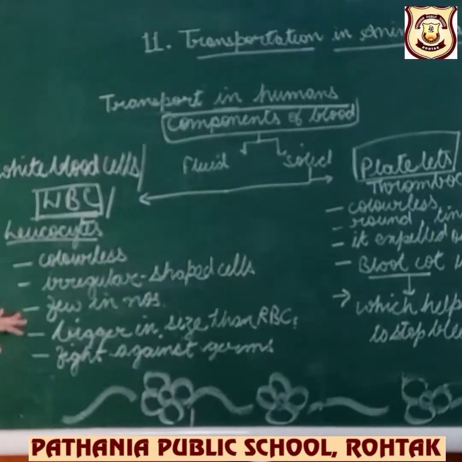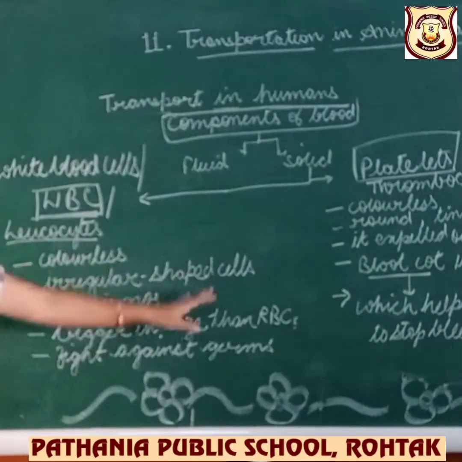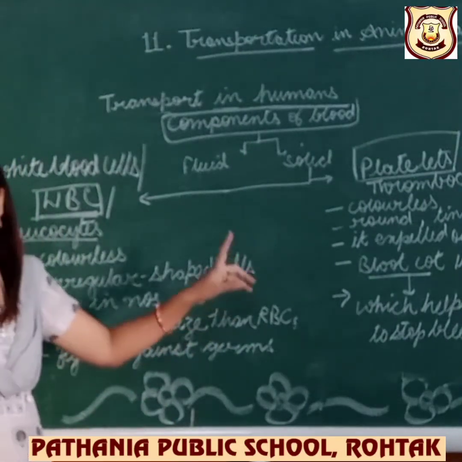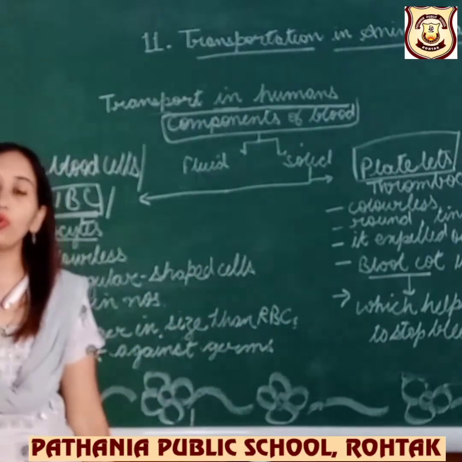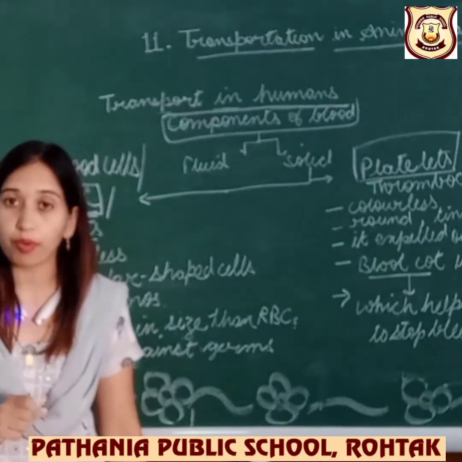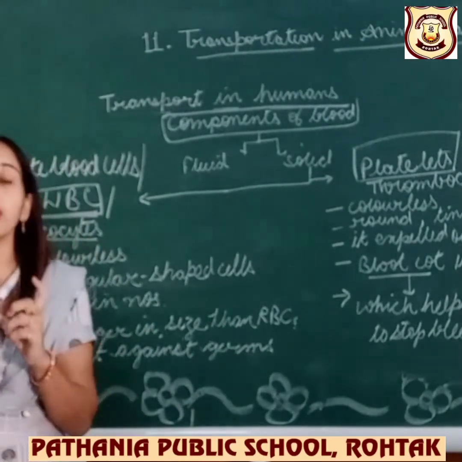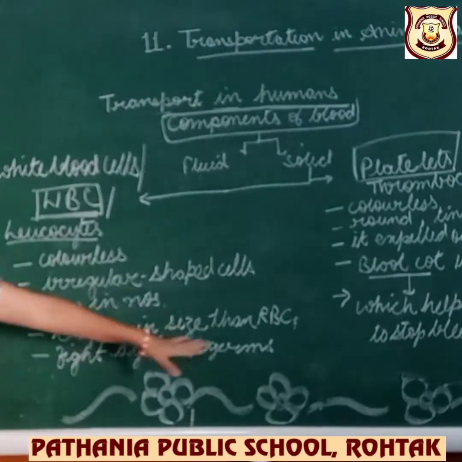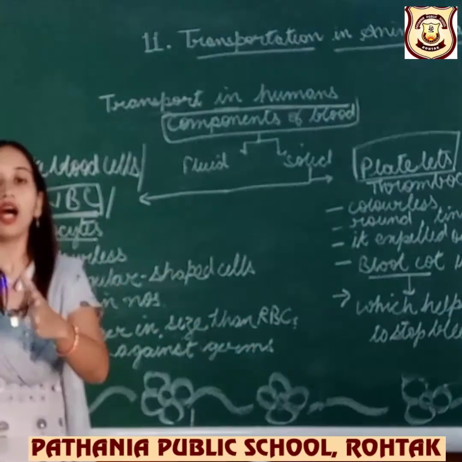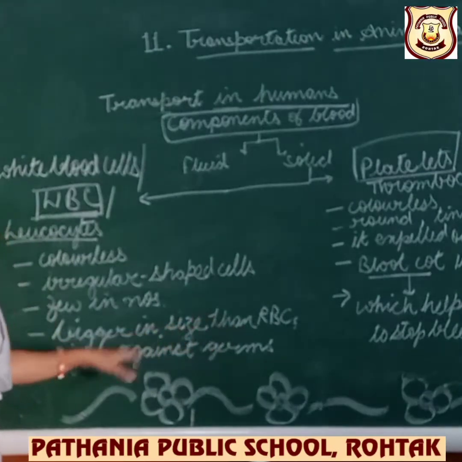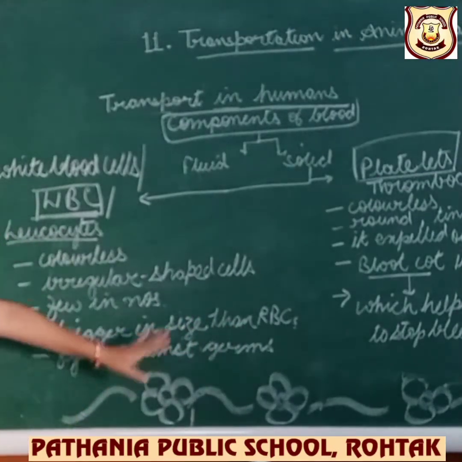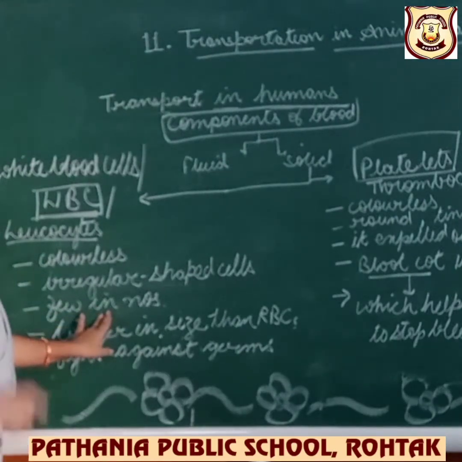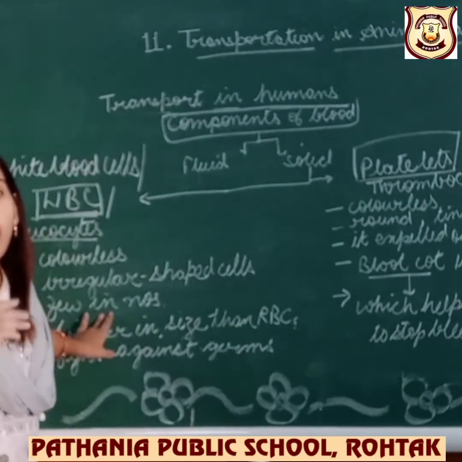Next, they are few in number compared to whom? RBC, of course. RBC are very large in number. I told you about 2 million per day being formed. Right? And they are very small in size. And WBC are large in size. If you compare with RBC, WBC are large in size and RBC are small in size. WBC are few in number and RBC are large in number.